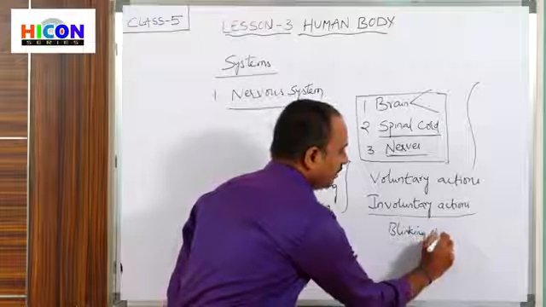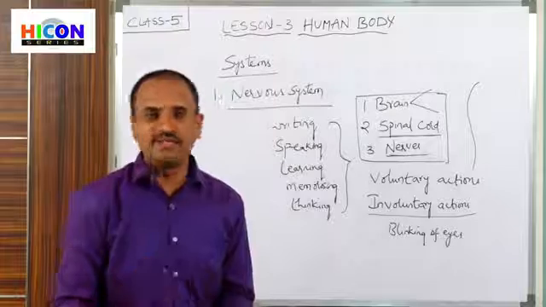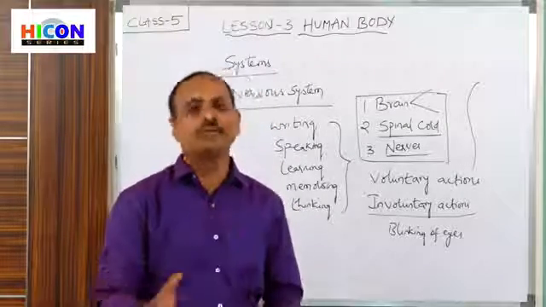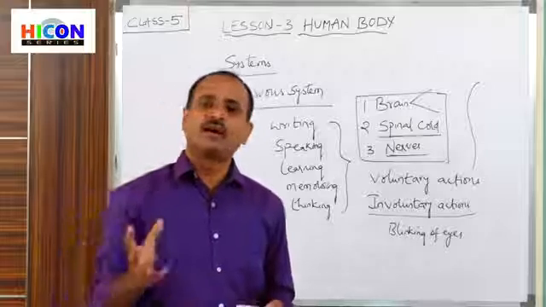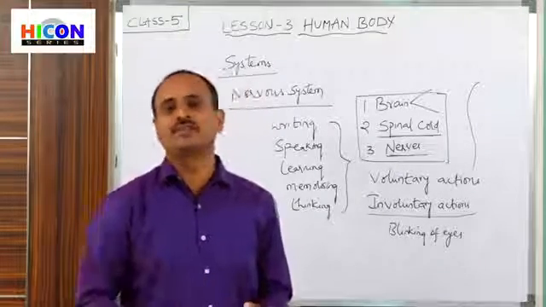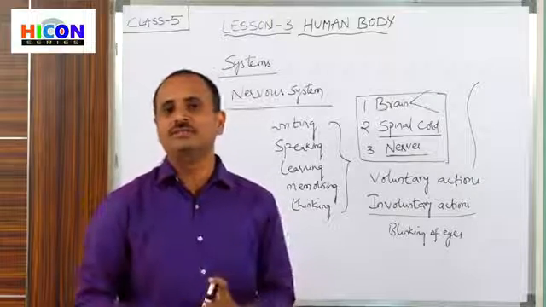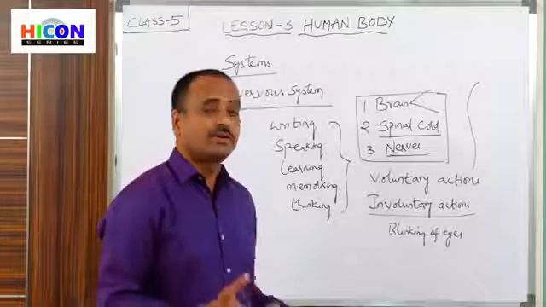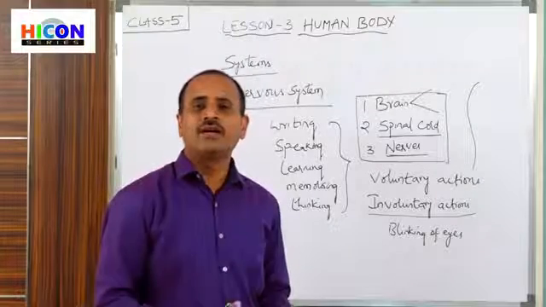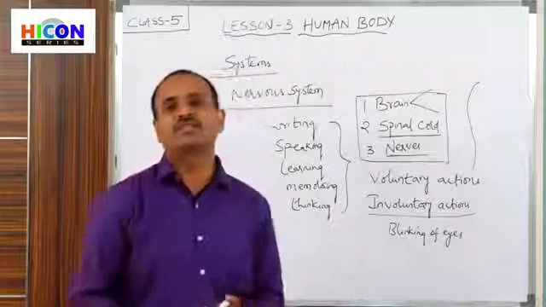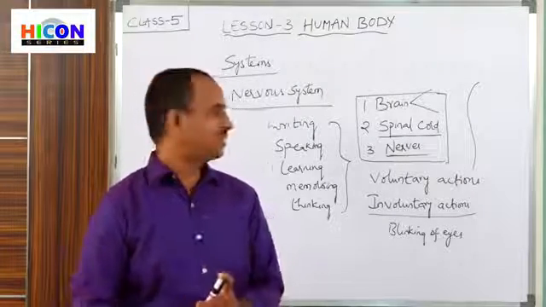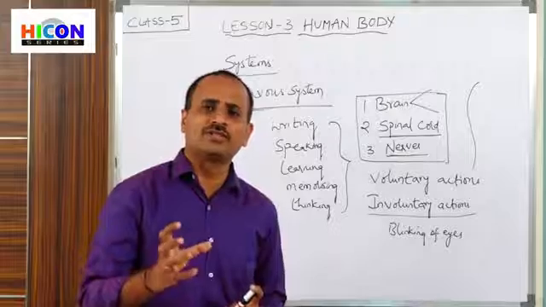Children, blinking of eyes and heart beating. The heart continues its beating while we are sleeping also. When we are sleeping, the heart continues its functioning. It continues its beating, so it is not in our consciousness. And blood circulation. Blood circulation and heart beating are all examples of involuntary actions which are done without our consciousness.